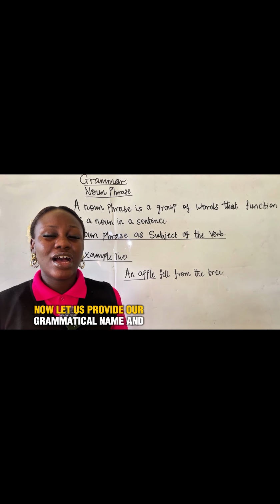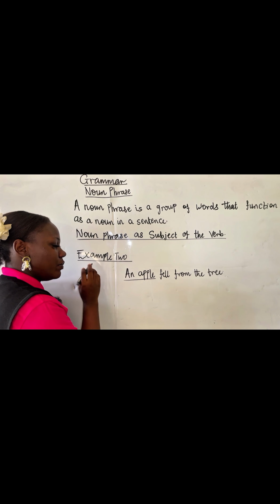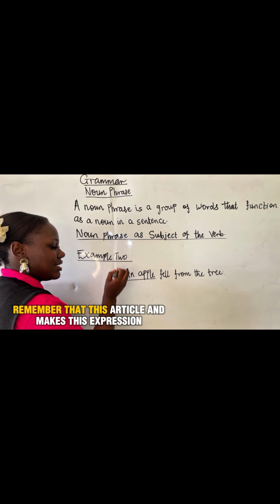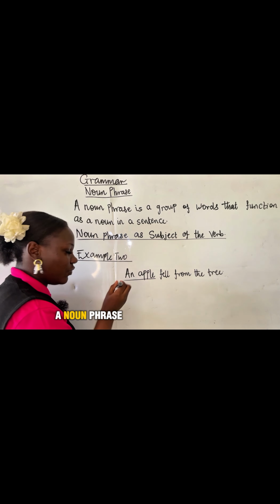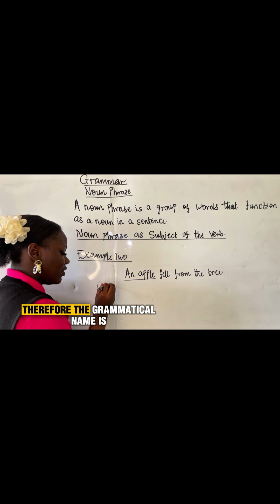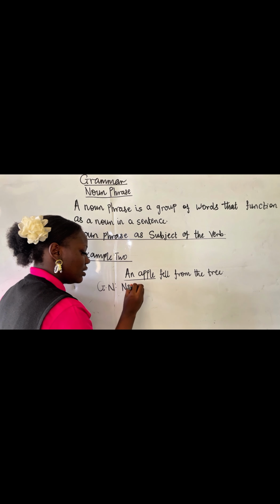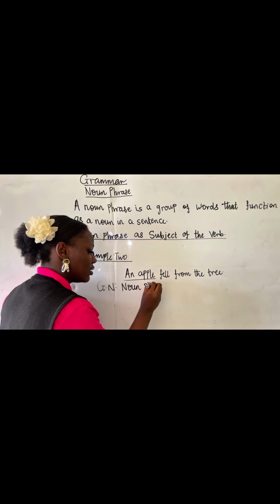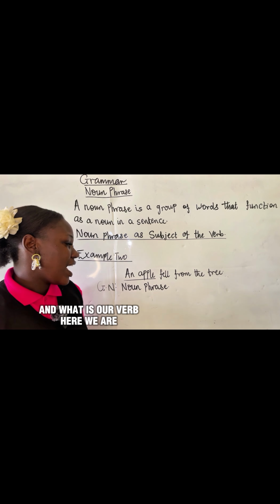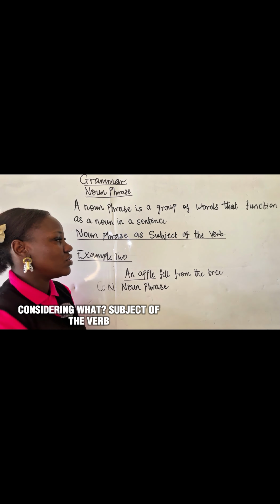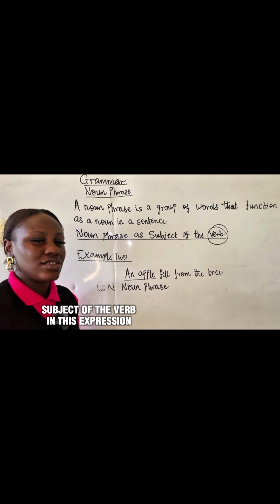Now let us provide our grammatical name and function. An apple. Remember that this article "an" makes this expression a noun phrase. Therefore, the grammatical name is noun phrase. And what is our verb here? We are considering what? Subject of the verb.